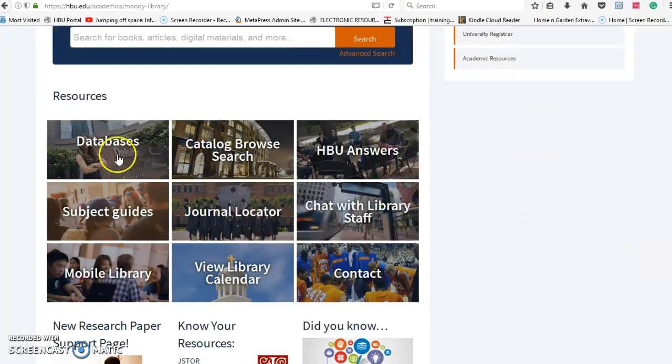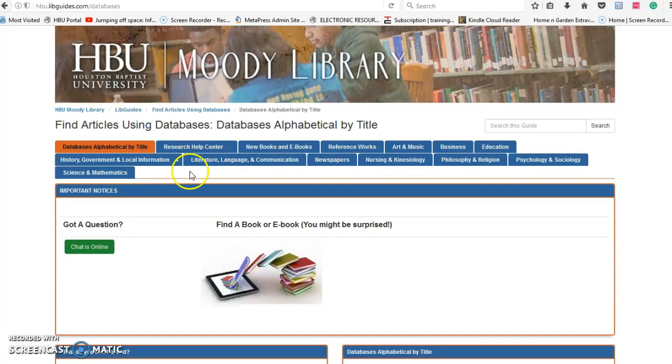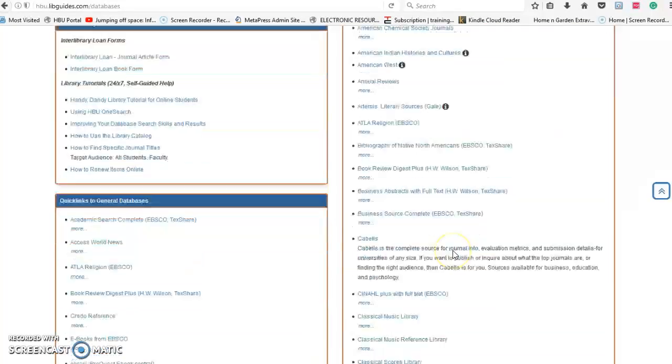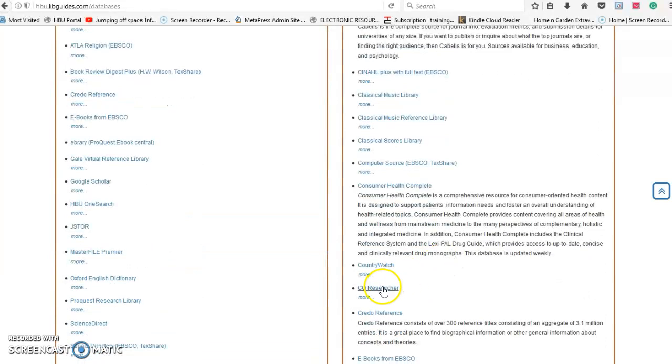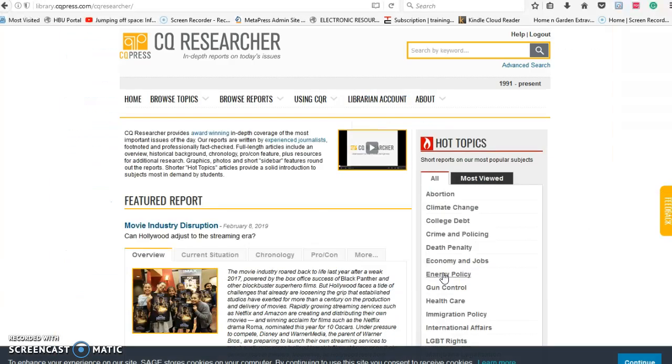And I'm going to go back to the databases again. I'm going back to the C's, and I'm going to show you CQ Researcher. I'm going to scroll down to the C's, and we're going down to CQ Researcher. I'm looking at the topics that are on the sign-in sheets that I've got, and this is more like controversial kind of topics, but the articles that come up will be pretty large. And make sure you note the dates on these.